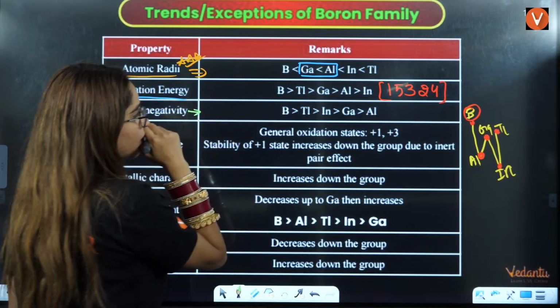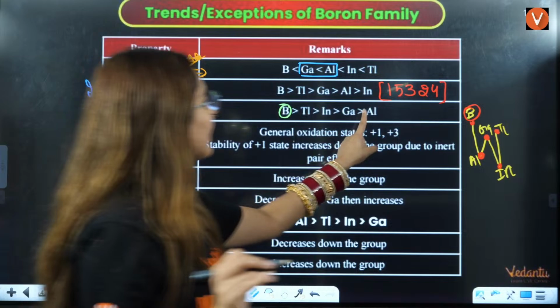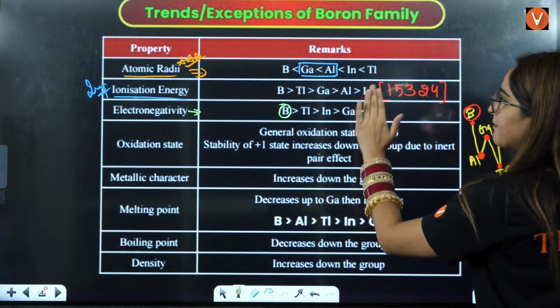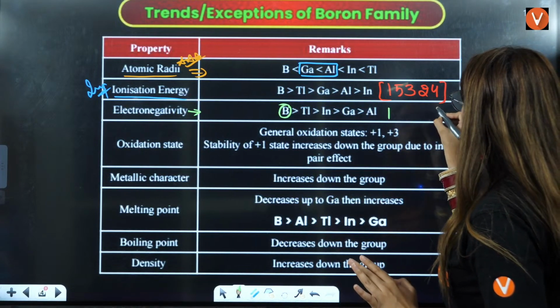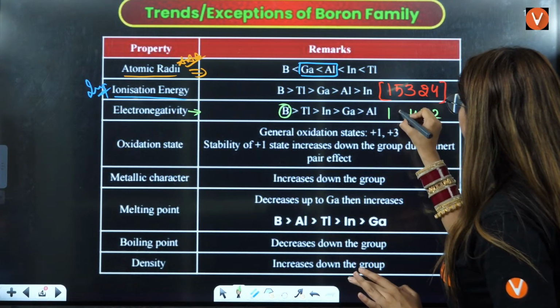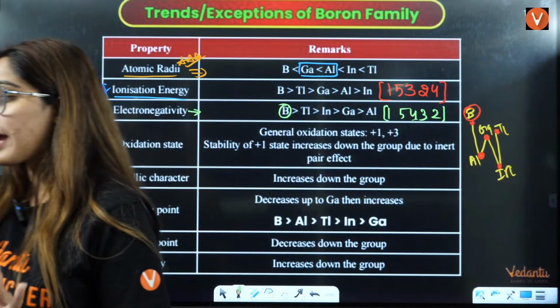Firstly, you have maximum is boron, right? After that, it is starting from here: aluminium, gallium, indium, thallium. Okay, that is how you are going to write it. 1, 2, 3, 4, 5. Okay, that is the decreasing order. How you are going to write it?